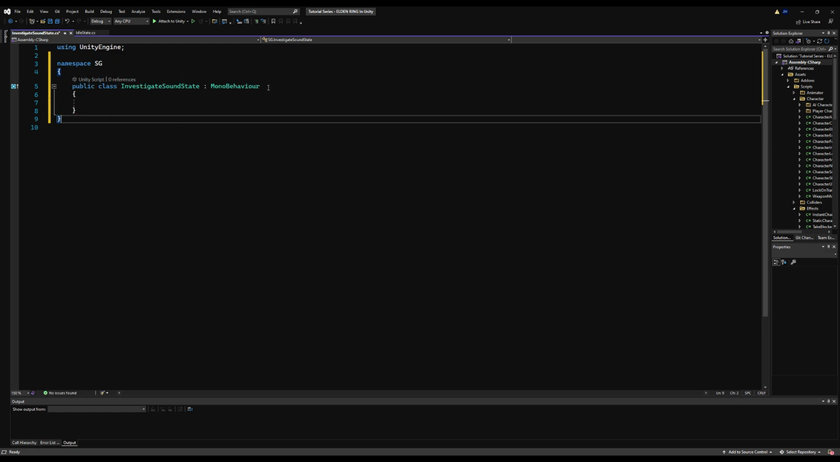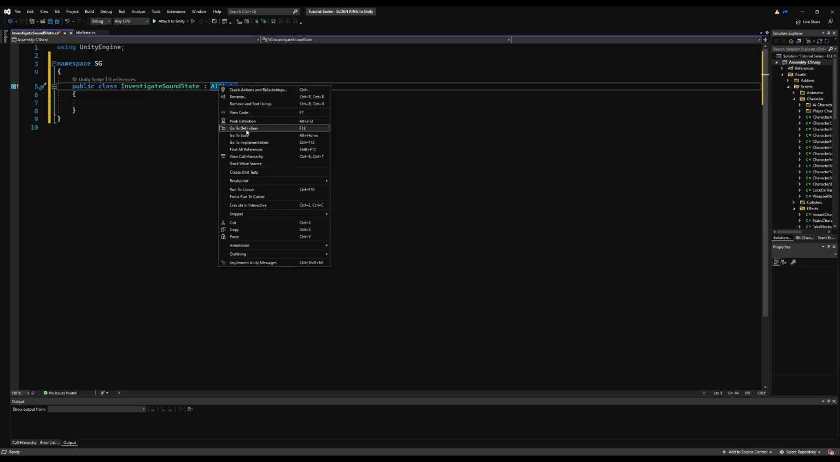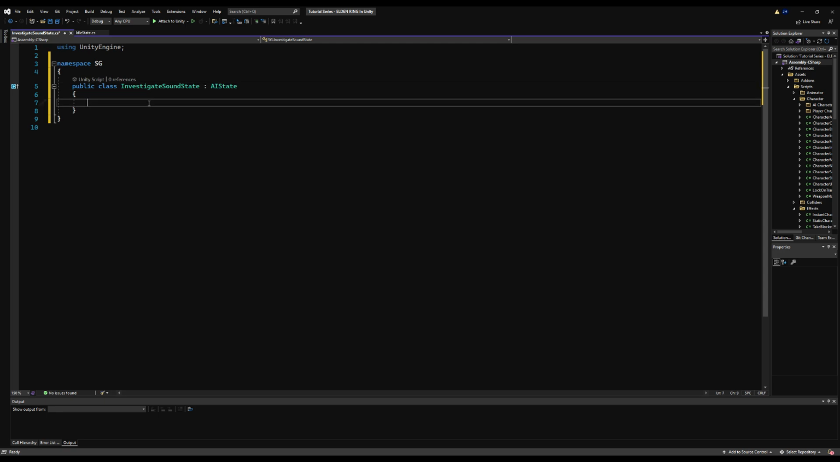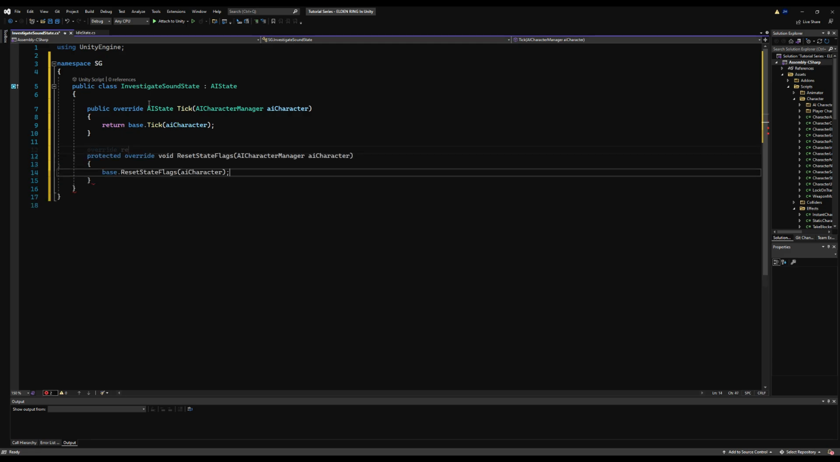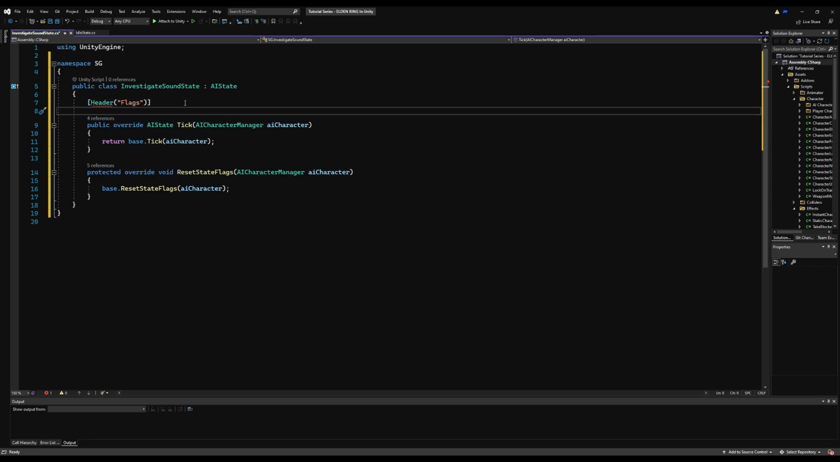So let's drop in our namespace, delete the start and update functionality as is per tradition. I'm going to make this inherit from AI state. So it's going to get a bunch of these extra functions. We can override reset state flags, and we have tick, where we're going to call our logic, also switch state, but we don't need to change that. So let's start by overriding the tick, and then we can override the reset state flags. Now we're going to have a few flags here, two mainly, I guess three if you count the position, but I wouldn't really call it a flag, but it still needs to be reset nonetheless.